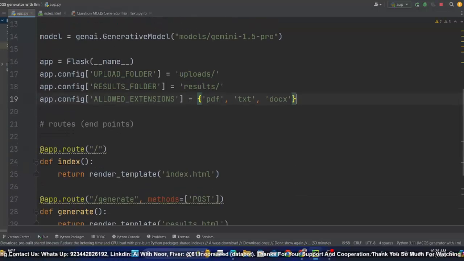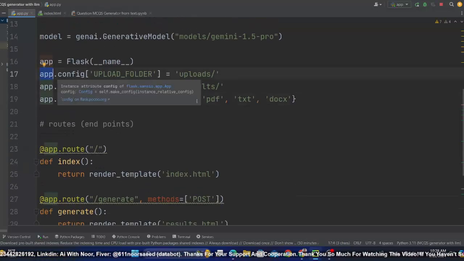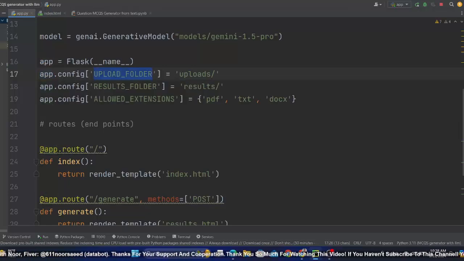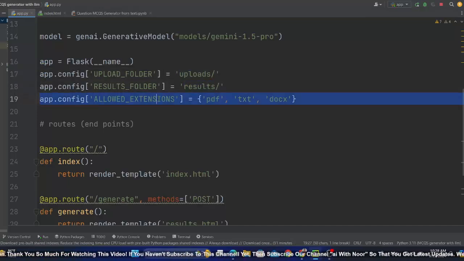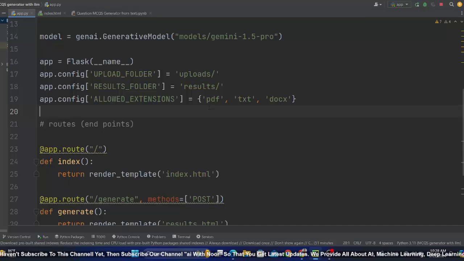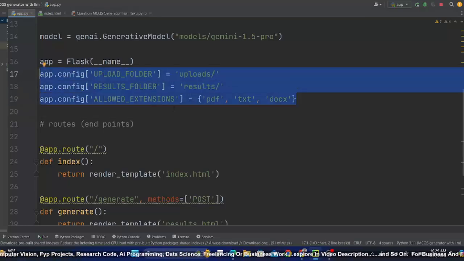So after this app, I'll pass this code, a very simple code. I have just configured with the help of app. ये फ्लास्क की कुछ फंक्शनैलिटी है जिसमें मैंने अपलोड फोल्डर दिया and this will be the folder that I am going to generate or create dynamically, and the same thing goes for result. This thing is optional. You can do it manually, but you can also configure it dynamically, because when you upload a file you can understand that it is a PDF because the extension will be PDF or TXT or docx, but the model doesn't know. So here I have a dictionary with these 3 extensions that I will work with a bit later. So yeah, these are some folders we are creating dynamically.